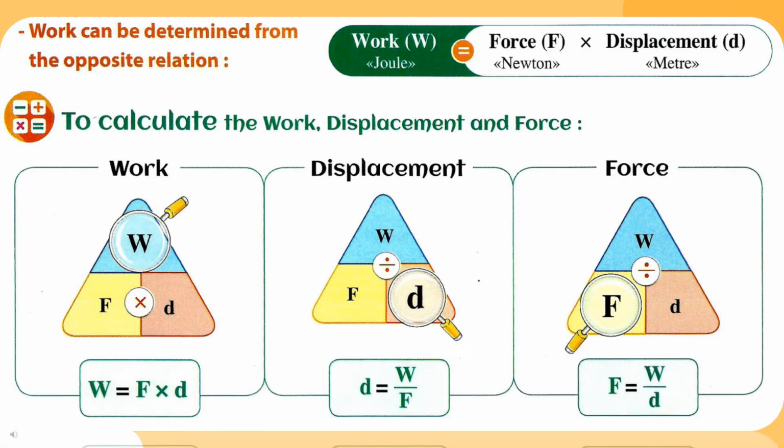We can conclude that work equals force multiplied by displacement. The measuring unit of work is the joule. The measuring unit of force is the Newton. The measuring unit of displacement is the meter. So whenever you forget the law of work, just remember,